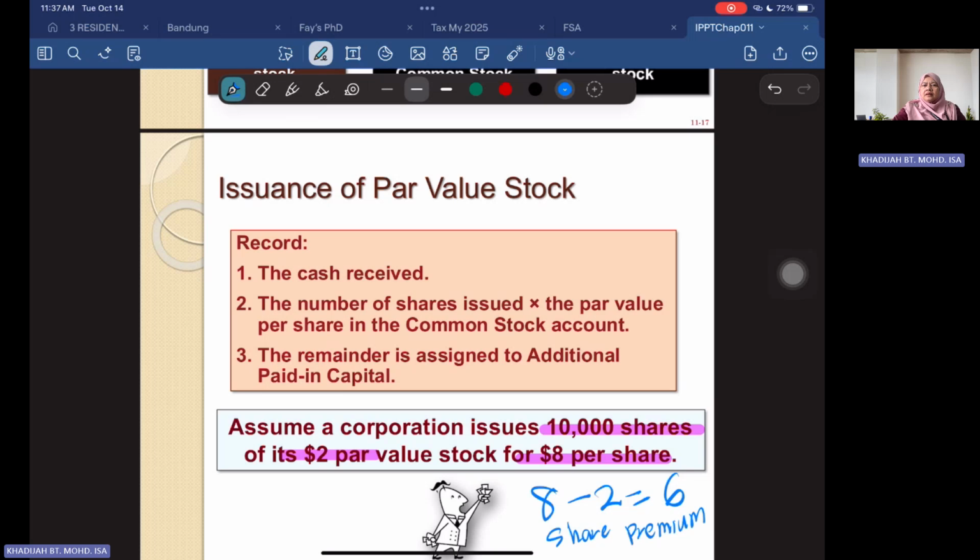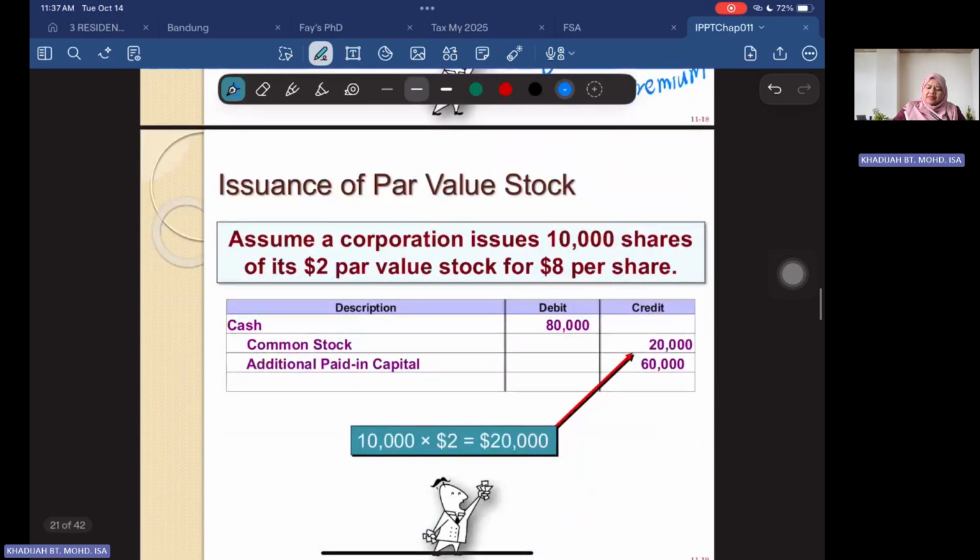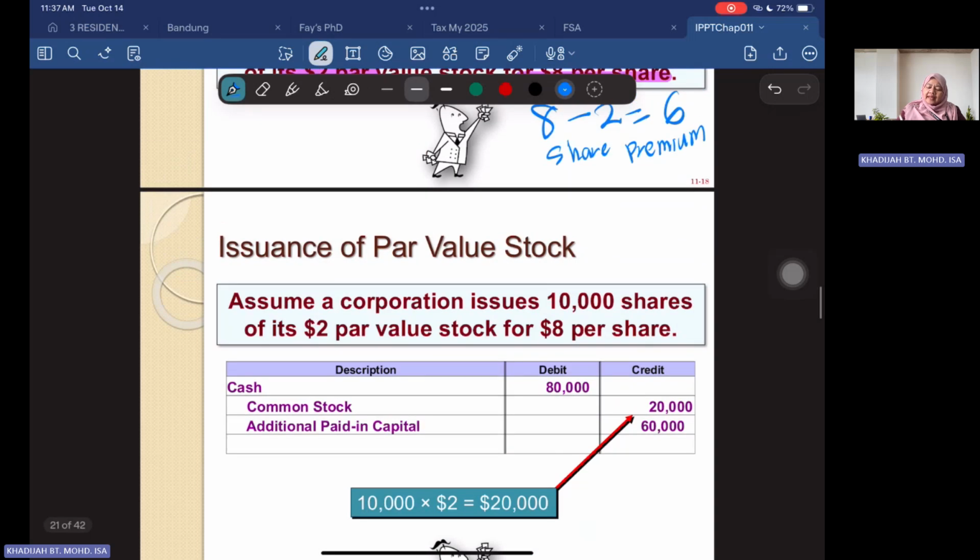Okay. Then how to record that? You're going to debit your cash, because this is the amount of cash that you actually receive, 10,000 shares at 8 per share. But the common stock is always recorded at the par value, and the additional paid in capital, or share premium, you are going to credit, because this is revenue in nature.